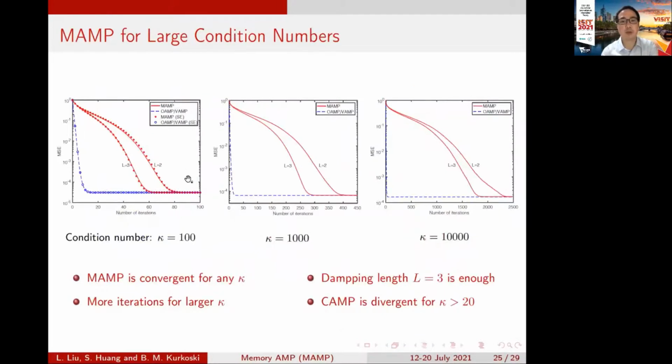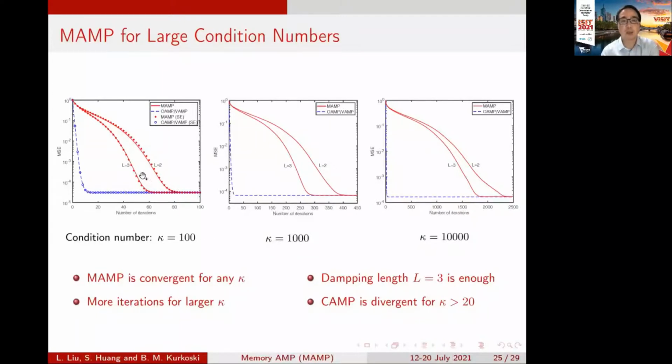This figure shows the performance of memory AMP for large condition numbers. For example, we can see the condition numbers 100, 1,000, and 10,000. And we can see memory AMP is convergent for any condition number.